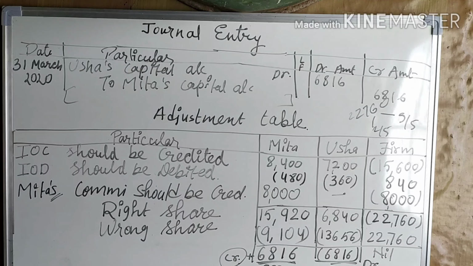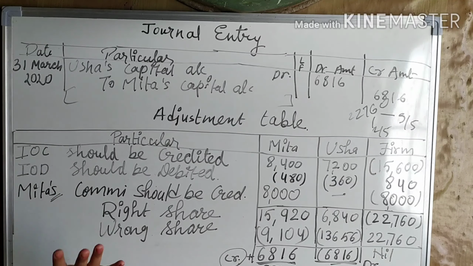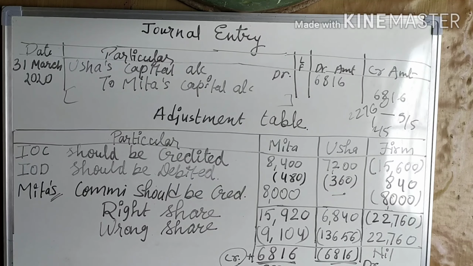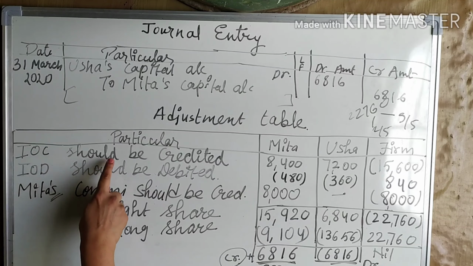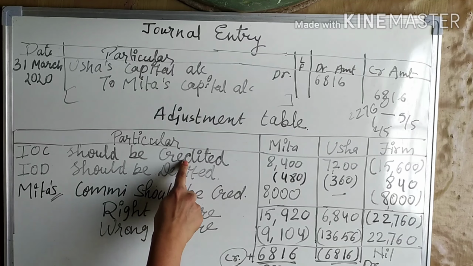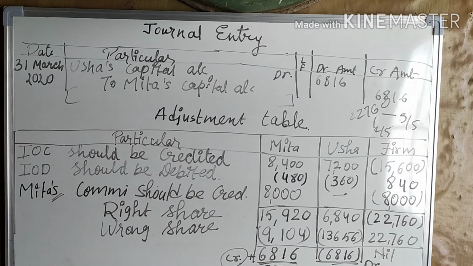One more time I am explaining. Those who have not got it the first time, please listen very carefully. First, interest on capital. In the question it is clearly mentioned that we have omitted to give interest on capital. That is why interest on capital should be credited. So the capital of Meeta is rupees 1,40,000.